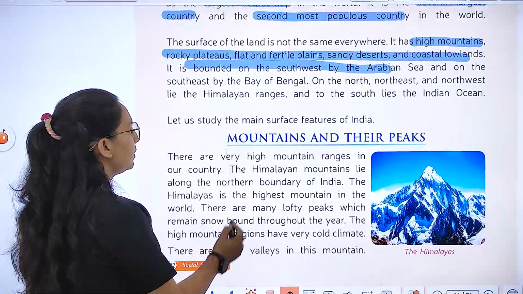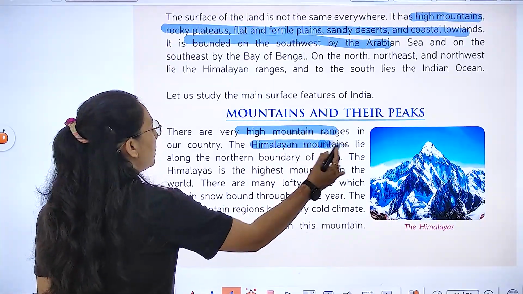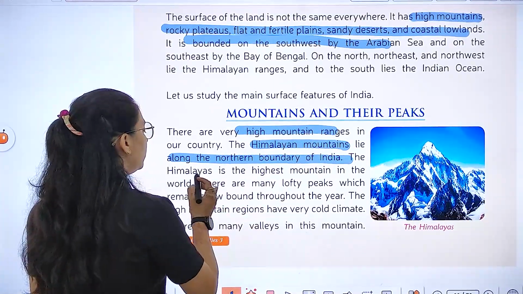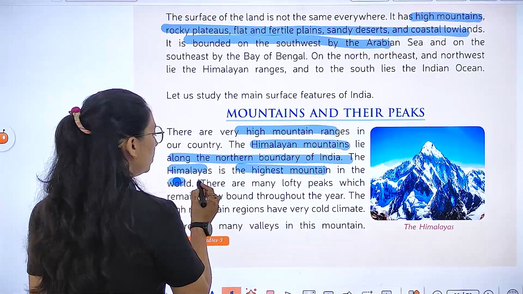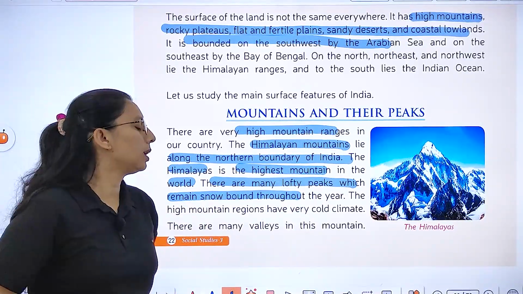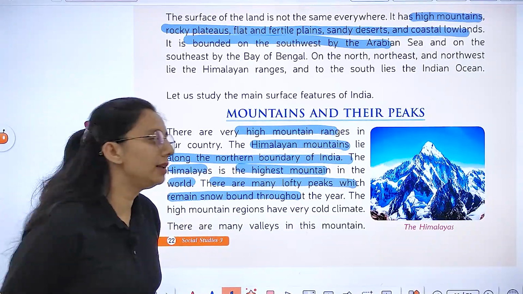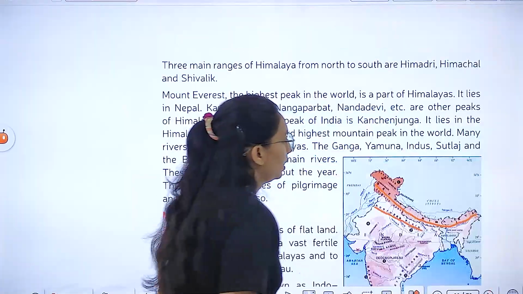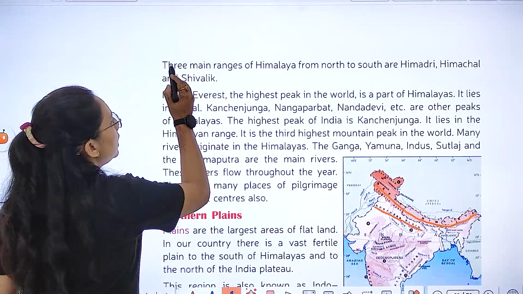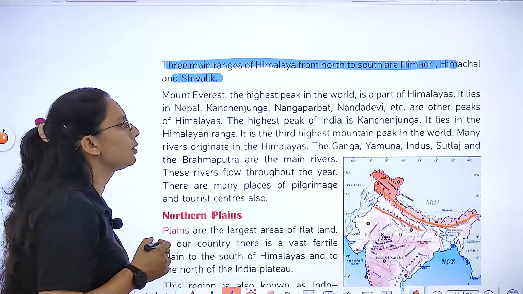Next is mountains and their peaks. There are high mountain ranges in the country, and the Himalayan mountains lie along the northern border. It is the highest mountain in the world and there are many lofty peaks which remain snow-bound throughout the year. The high mountain regions have a very cold climate and there are many valleys in the mountains. Right? So we have 3 main ranges of the Himalaya from north to south: Himadri, Himachal and Shivalik.